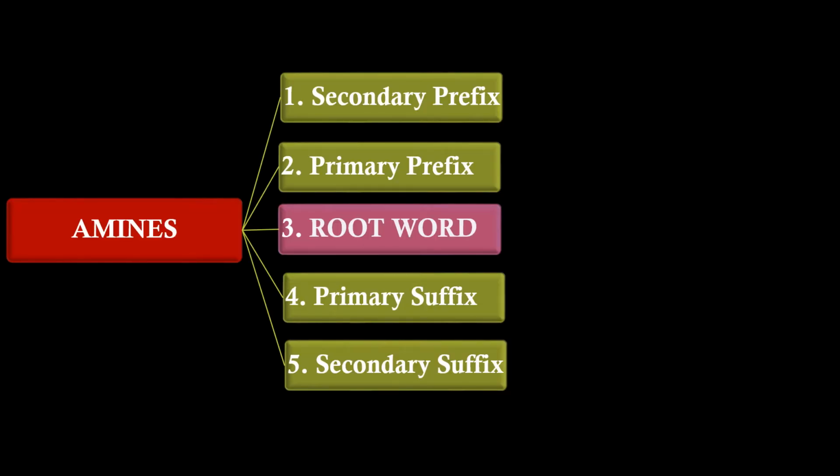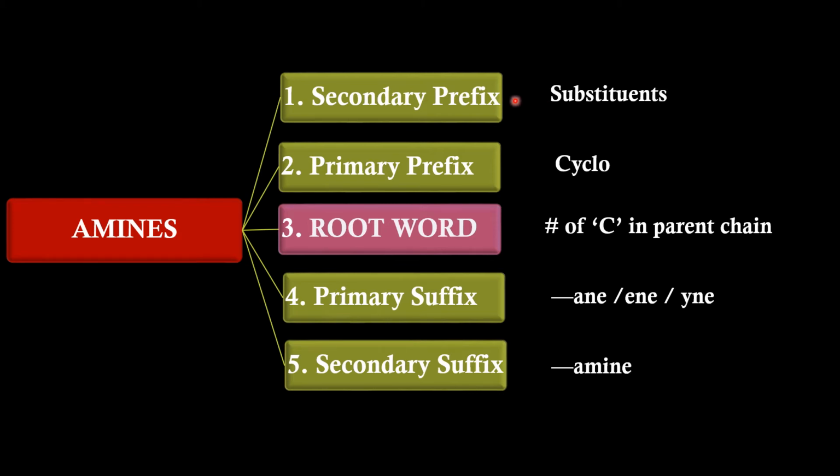IUPAC nomenclature of amines can have all 5 units in it. Definitions remain almost the same. Secondary prefix speaks about the substituents. Primary prefix tells us whether a molecule is cyclic or not. Root word indicates the number of carbon atoms in the parent chain. Primary suffix indicates the linkage between the carbon atoms in the parent chain. Secondary suffix indicates the presence of amines through the word amine. Since the word starts with the vowel A, while joining primary suffix and secondary suffix, the E of the primary suffix has to be dropped.